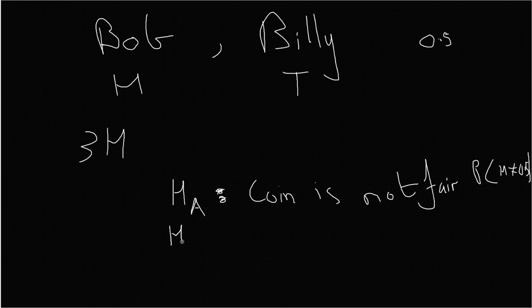And what we call the null hypothesis is the other possibility, or the status quo, that the coin is indeed fair, and this is all happening by chance. So now, how do we test this claim? Getting three heads in a row is an unlikely scenario.